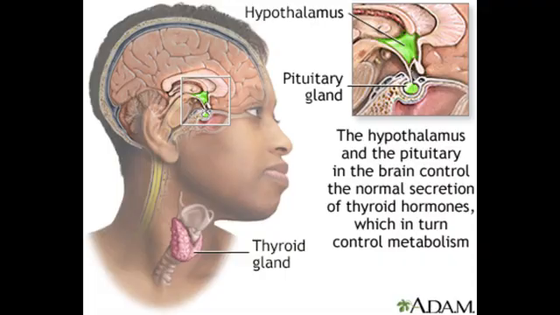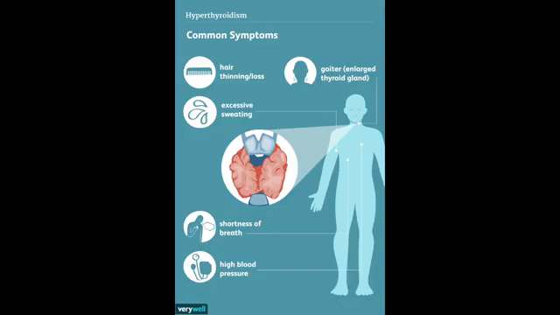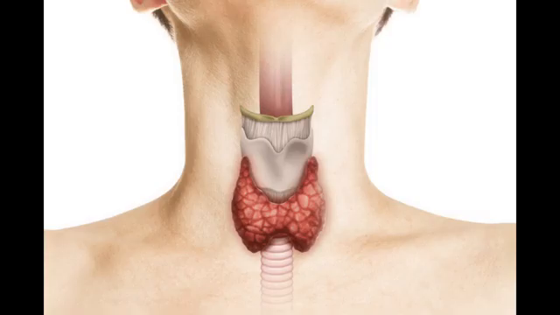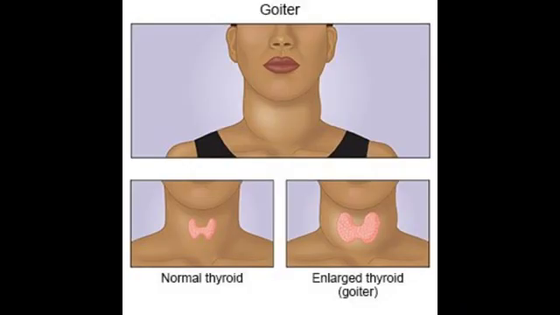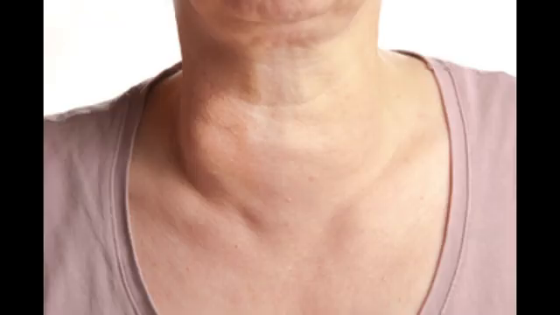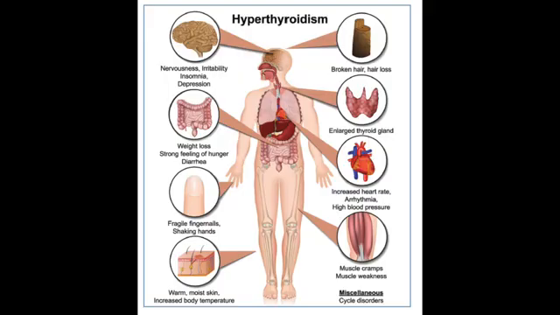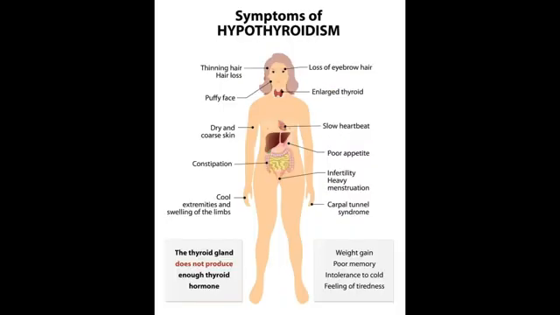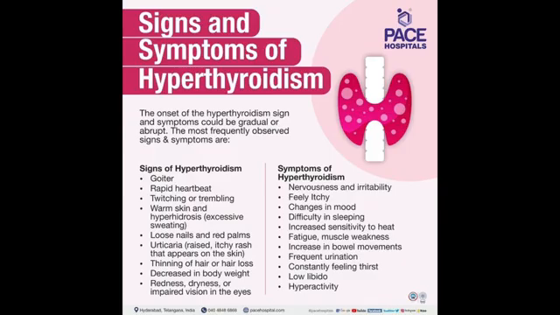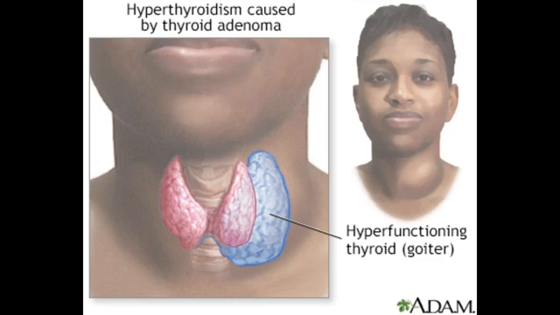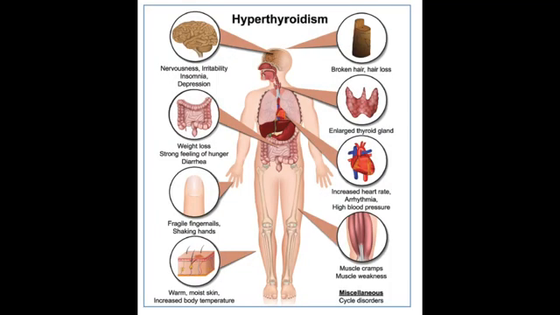Treating an overactive thyroid. If you are diagnosed with an overactive thyroid gland, hyperthyroidism, your GP will refer you to a specialist in hormonal conditions, an endocrinologist, to plan your treatment. The most widely used treatments for an overactive thyroid are outlined below. Thionamides. Thionamides, such as carbimazole and propylthiouracil, are a common treatment. They are a type of medication that stops your thyroid gland producing excess amounts of thyroxine or triiodothyronine.